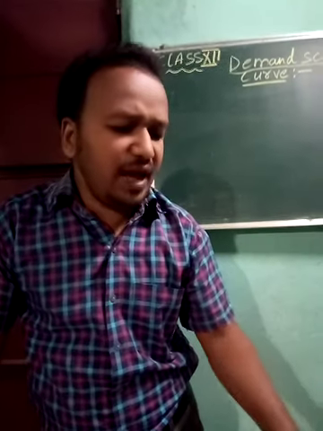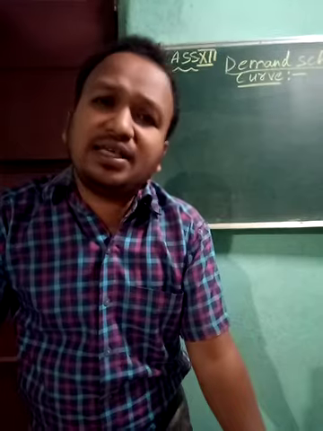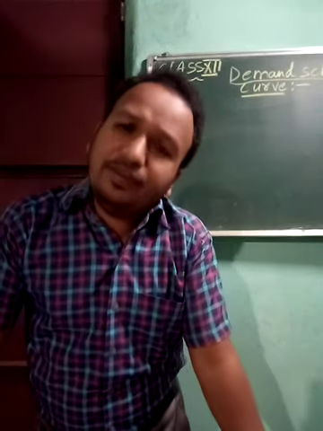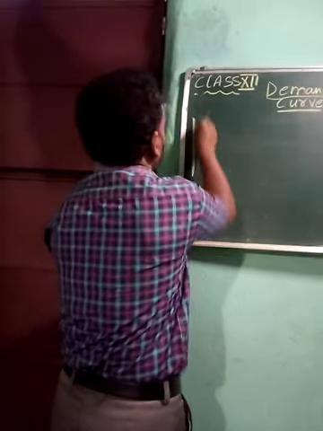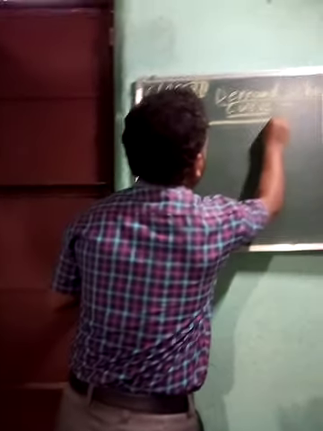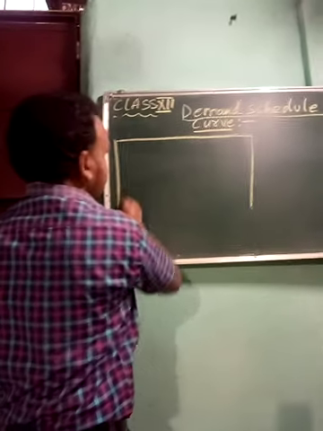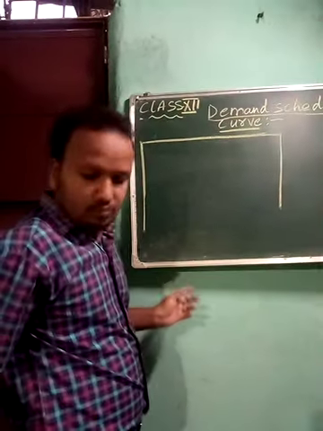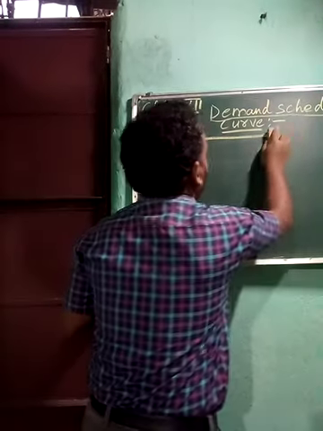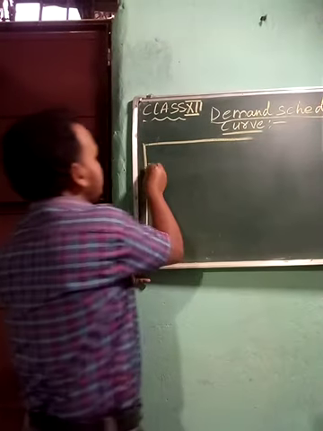To prepare a schedule, we have to make a table. For the individual demand schedule, we make two columns.